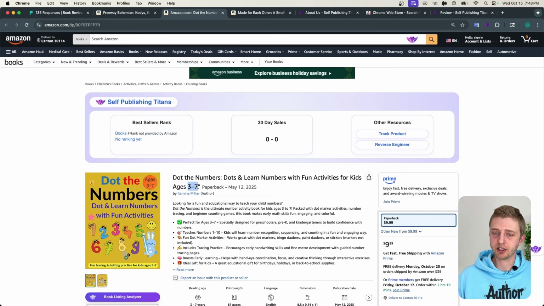The other mistake here is that ages 3 to 7 is not a popular age group on Amazon. Usually it's 4 to 8 in this kind of range or 5 to 7, but definitely not 3 to 7. When it comes to the age group 3 years, it usually goes with 3 to 5 years, or with 7 years, the best one is usually 5 to 7 years. I'm talking about keywords on Amazon that are usually searched for. So just a big tip on the age group here. Also, logically, a 3-year-old will be very different to a 7-year-old, so I think that's too wide of a gap.